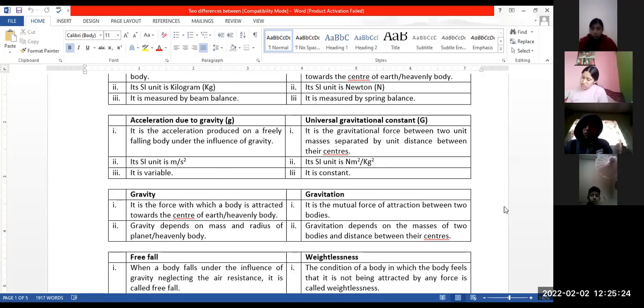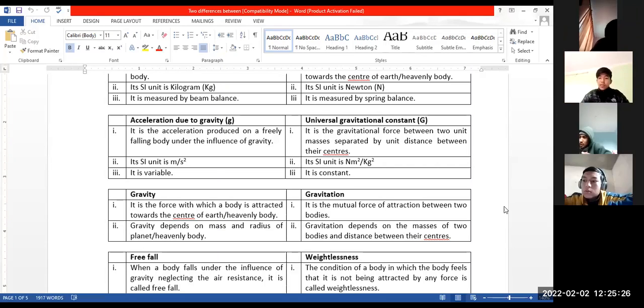Fall of parachute on earth is not free fall due to air resistance. In this condition, fall of parachute on moon is weightlessness, and fall of parachute on earth does not feel weightlessness.